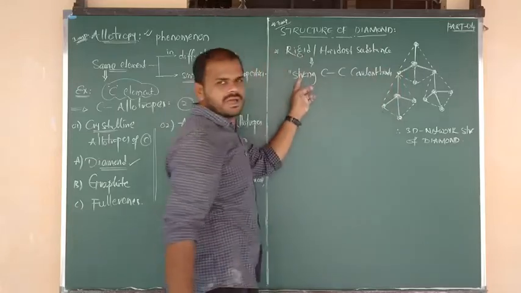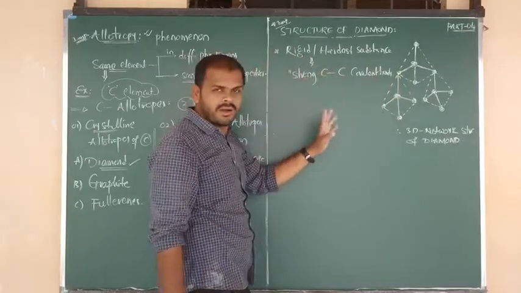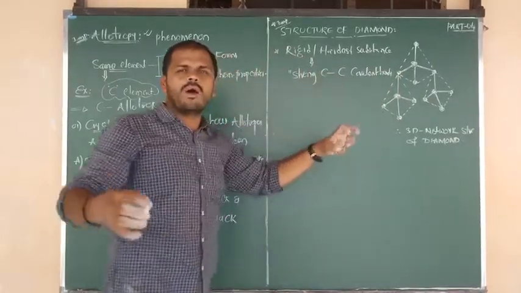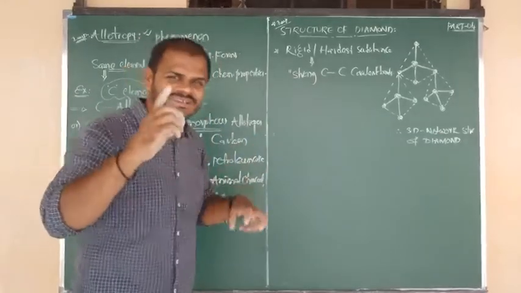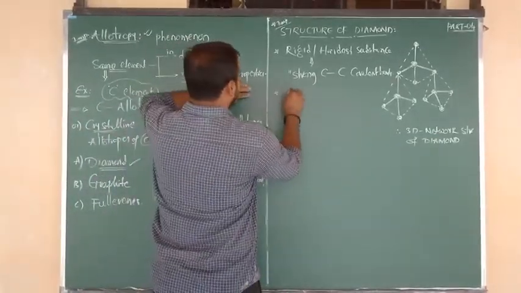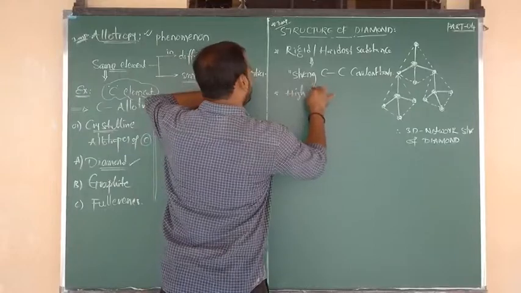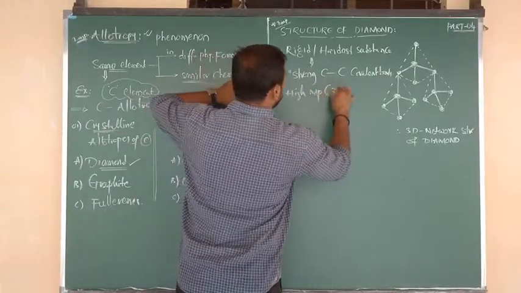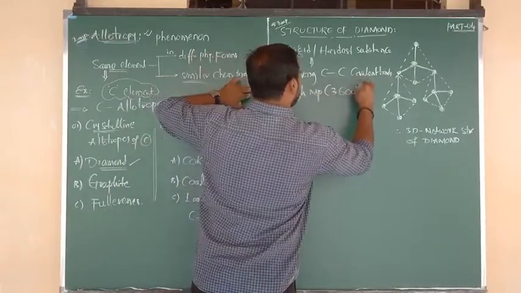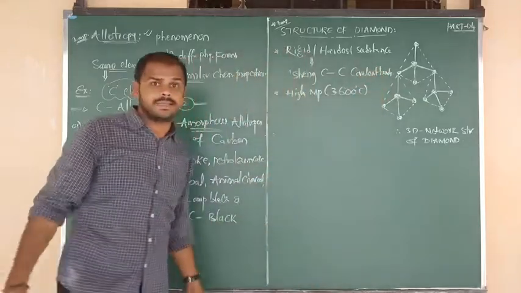Due to the presence of strong C-C covalent bonds, to break them you require a very high temperature. So we can say that diamond has a very high melting point, around 3600 degrees Celsius.